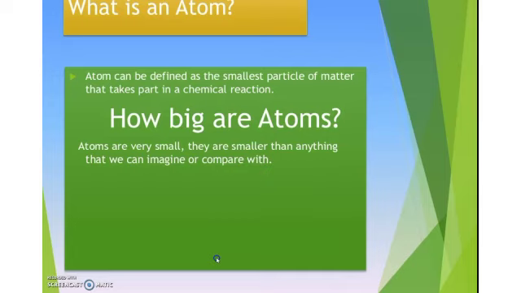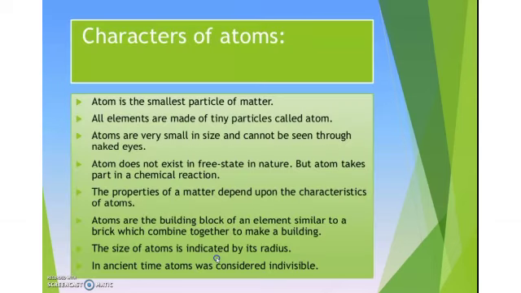And we have seen how big an atom is. We identified that atoms are very, very small, more than our imagination. What are the characteristics of atoms? An atom is the smallest particle of matter. All elements are made up of atoms.